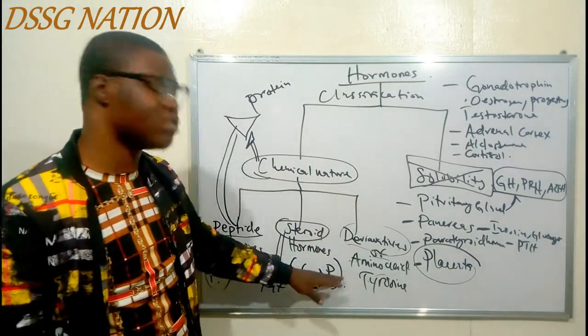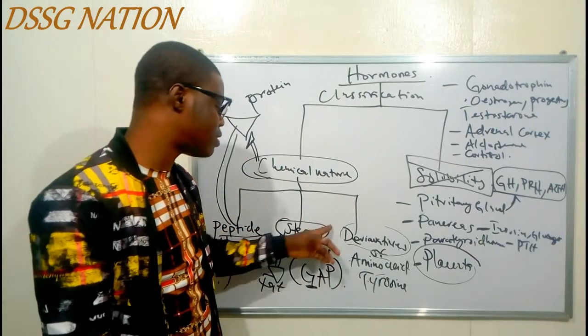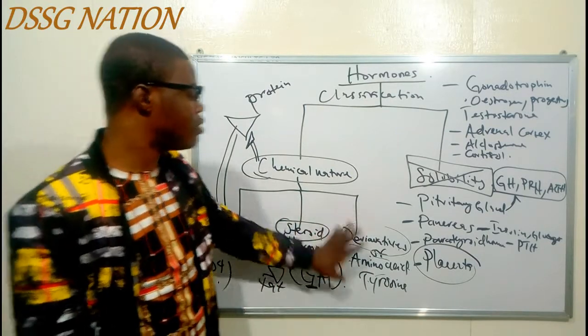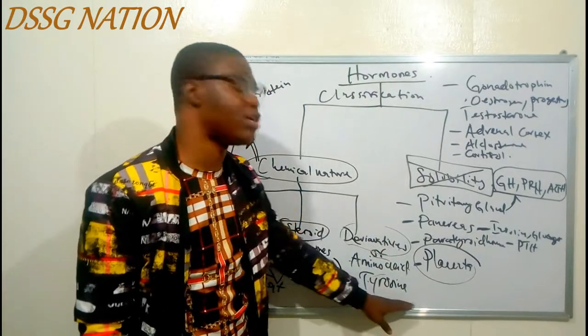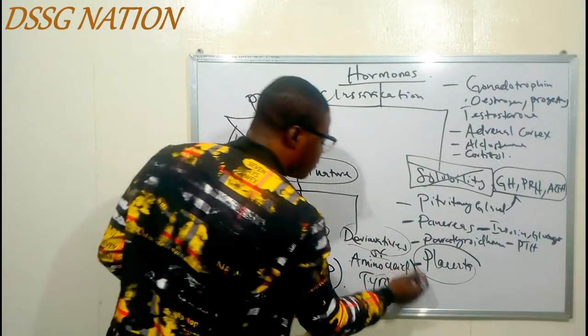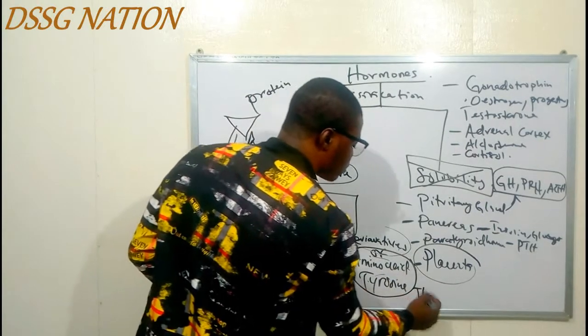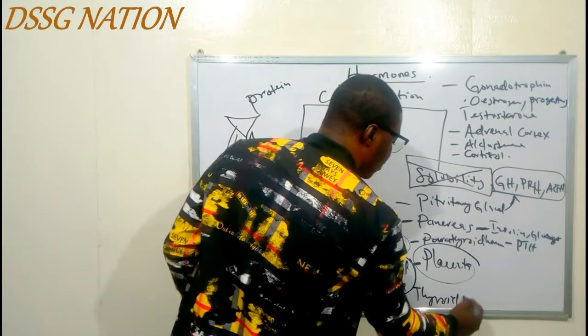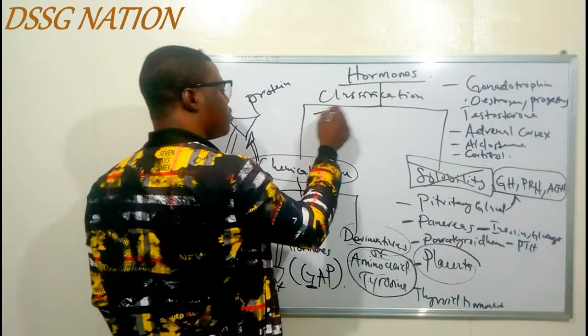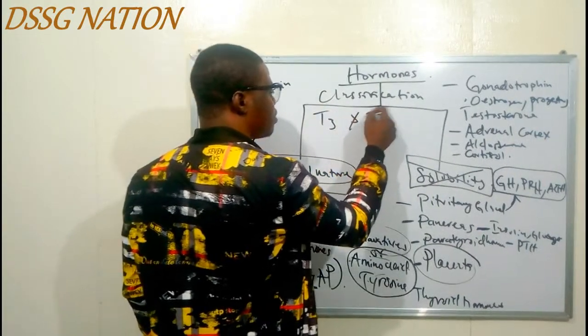So the P is placental hormones. There are some placental hormones that are still steroid, so I said you can do your research on that. Now the last one, the derivatives of amino acid tyrosine. For the derivatives of amino acid tyrosine, we have the thyroid hormones. And what are thyroid hormones? We have majorly two thyroid hormones. The first one is T3, and the other one is T4.